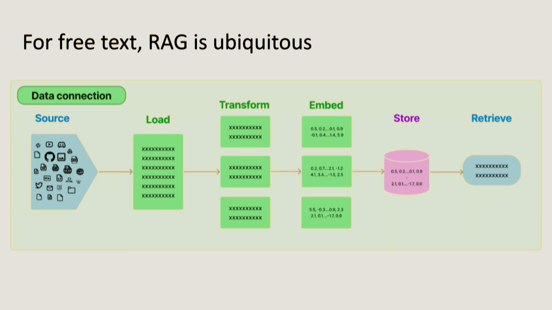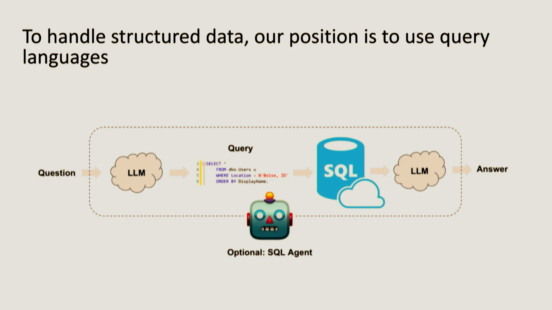And as hopefully people have taken out of this talk so far, for free text, techniques like WikiChat and RAG are very useful. But what do we do for structured data? What people have done is all kinds of things, but our position for structured data is we should make use of query languages. This is called semantic parsing in NLP, which is to say that for a question, we give that to some sort of language model, and it parses it into a SQL command or some sort of query language depending on the database. And we essentially run the SQL command against the database, and we gather the answer at the end.